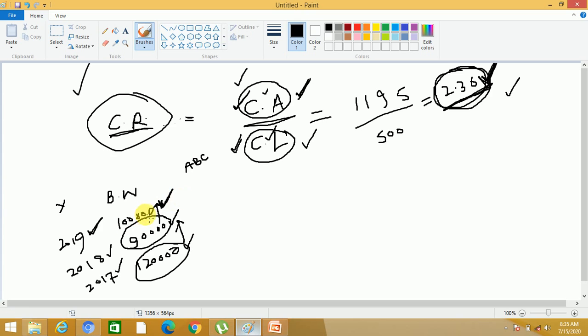What was our profit in 2019? 100,000. In 2019, the profit of ABC was 150,000. So our profit is less than this company. In 2018, their profit was 100,000. And in 2017, their profit was only 90,000. So see, we are comparing our performance with other companies.